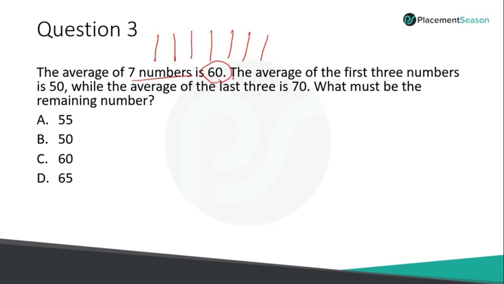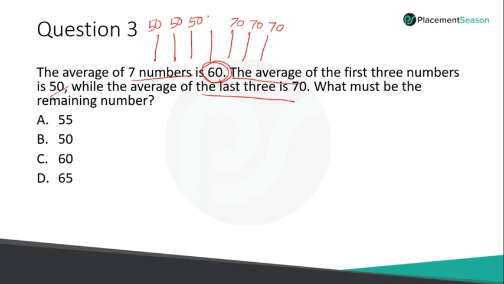Now look at the next data. The average of the first 3 numbers is 50, right? So I can take the first 3 numbers to be 50, 50, 50. And what is the average of the last 3 numbers? 70. So I can equally take 70, 70, 70. Clear? So we know that the average of 7 numbers is 60.